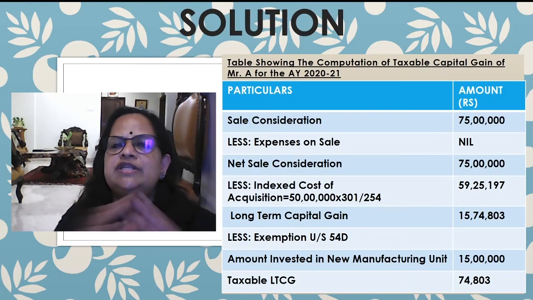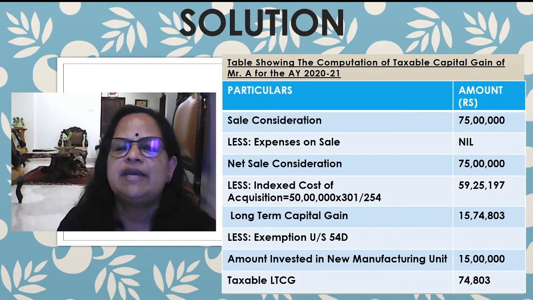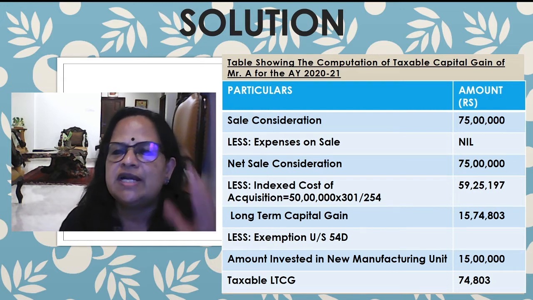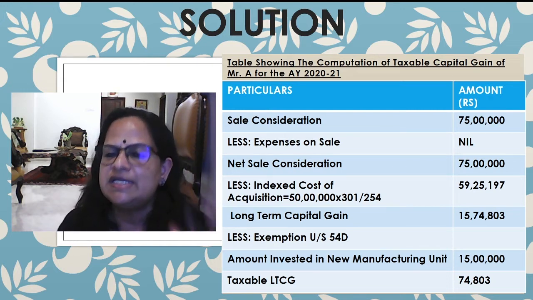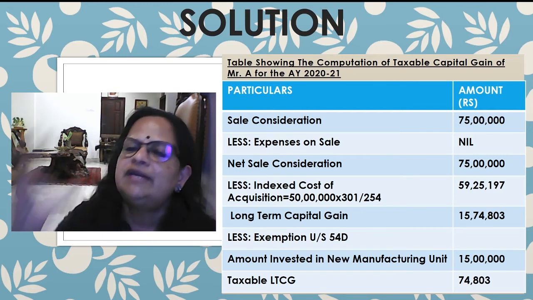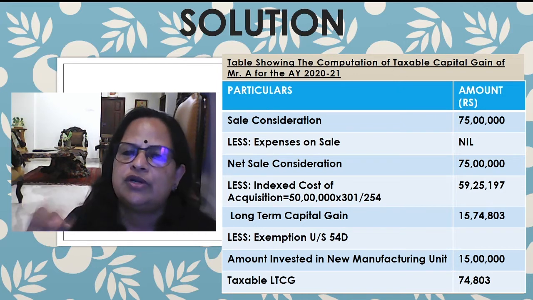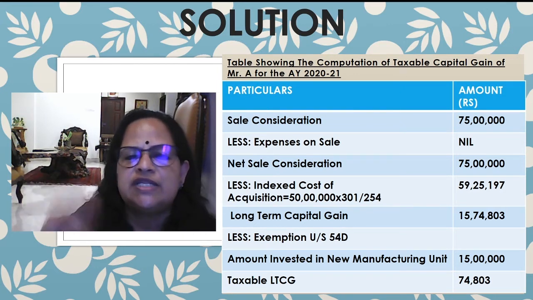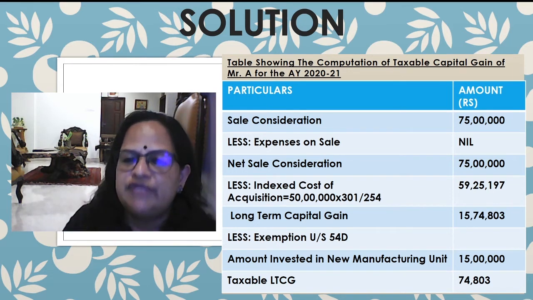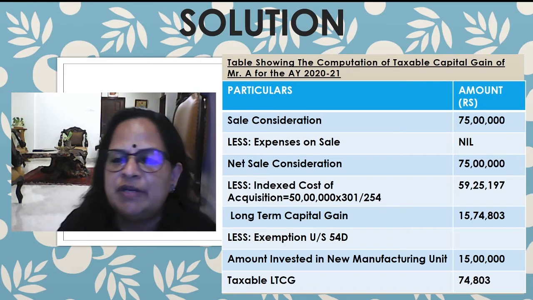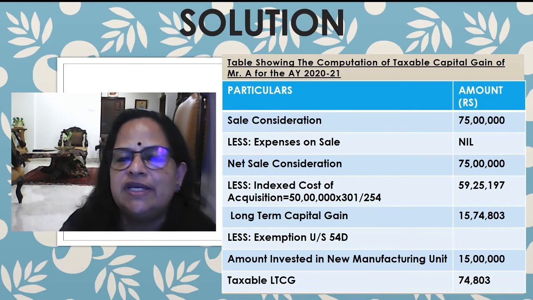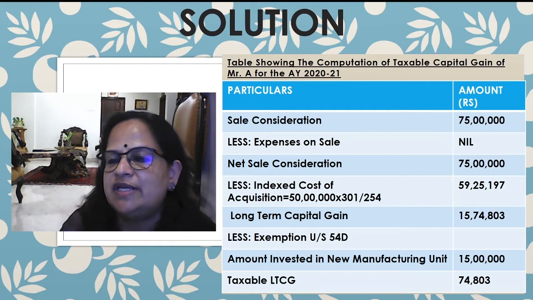Now the solution: a table showing the computation of taxable capital gain of Mr. A for the assessment year 2021. So sale consideration is 75 lakhs, less expenses on sale. It is not there. I told you in the format it is there, whether that expense on sale is there or not. Now net sale consideration is 75 lakhs, less indexed cost of acquisition. It's indexed cost because it's long term: 50 lakhs into 301 divided by 254, where 254 is the index for assessment year 15-16.